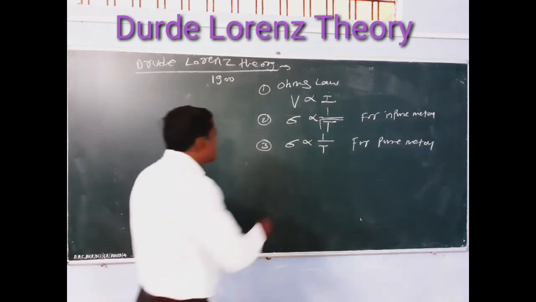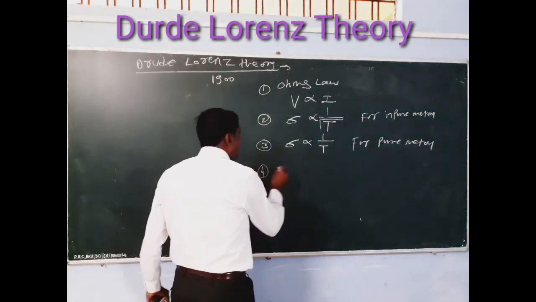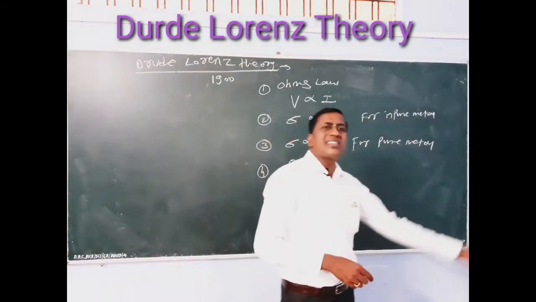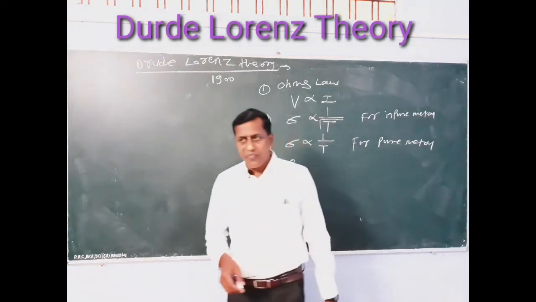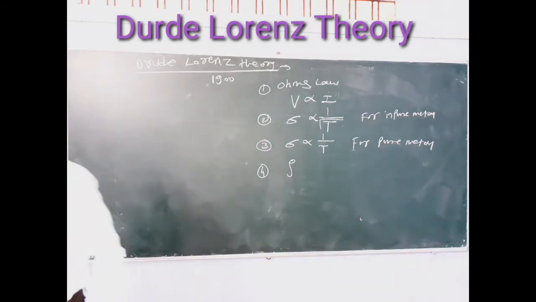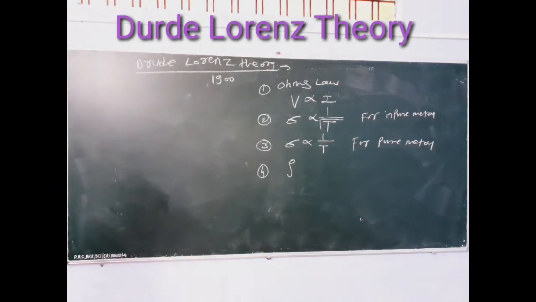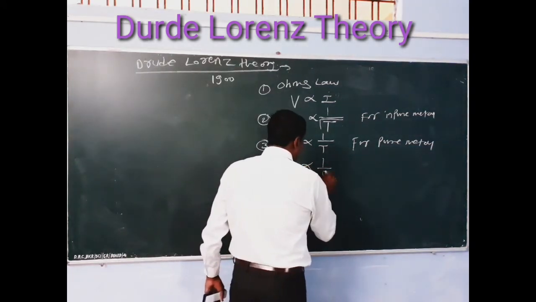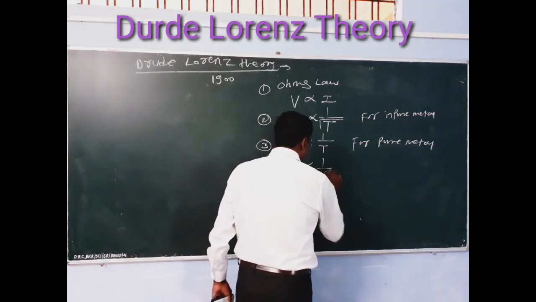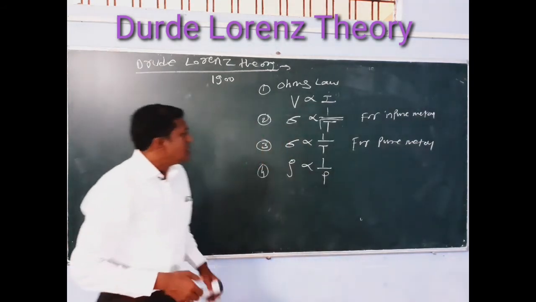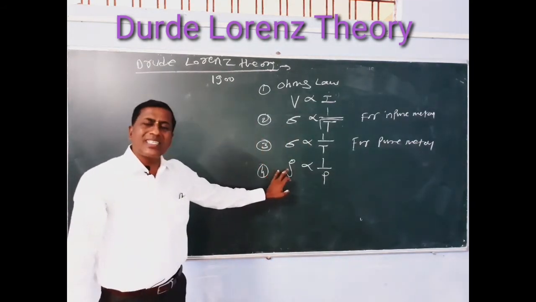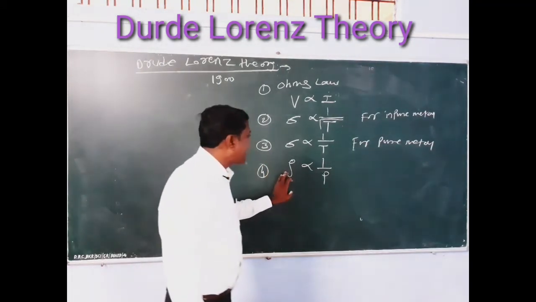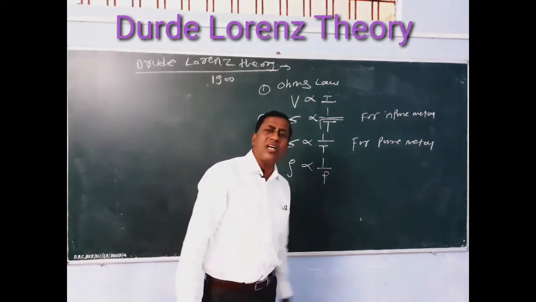Next, after sigma, what to learn? Rho. Rho is the resistivity of the material, also called specific resistance, which is inversely proportional to the pressure. Rho, the specific resistance or resistivity of the material, is inversely proportional to the pressure.